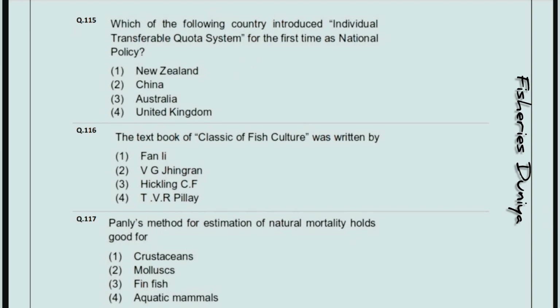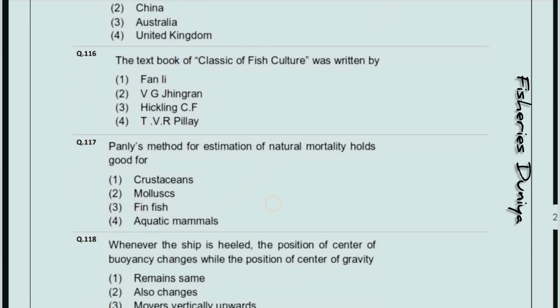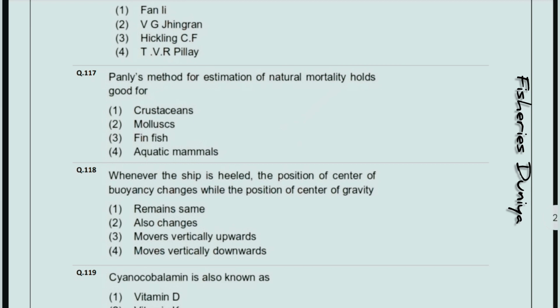Which of the following countries introduced the individual transferable quota system for the first time as national policy? So the correct answer is option number 1, New Zealand. The textbook Classic of Fish Culture was written by? So the correct answer is option number 1, Fan Li. Next question, Pauly's method for estimation of natural mortality holds good for? So the correct answer is option number 3, finfish.